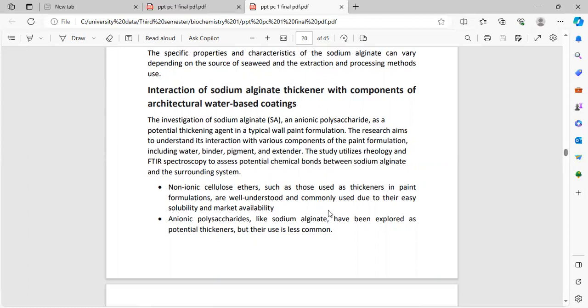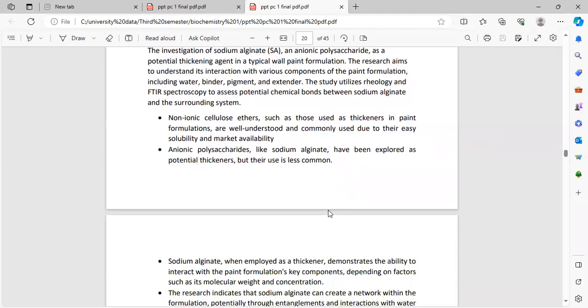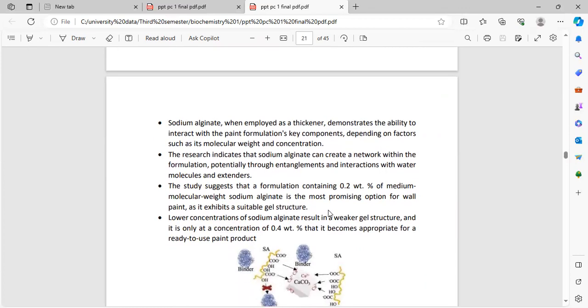Non-ionic cellulose ethers, such as those used as thickeners in paint formulation, are well understood and commonly used due to their easy solubility and market availability. Anionic polysaccharides like sodium alginate have been explored as potential thickeners, but their use is less common. Sodium alginate as a thickener demonstrates the ability to interact with the paint formulation's key components, depending on factors such as its molecular weight and concentration. The research indicates that sodium alginate can create a network with the thickener formation, potentially through interaction with extenders and water molecules.